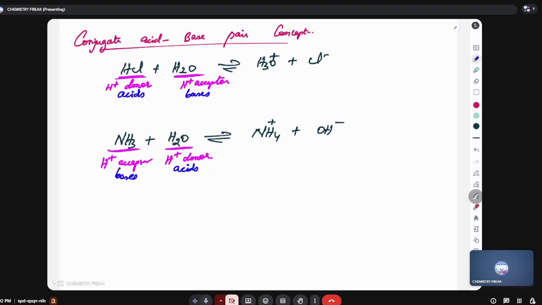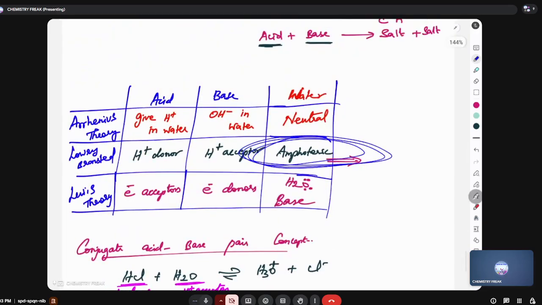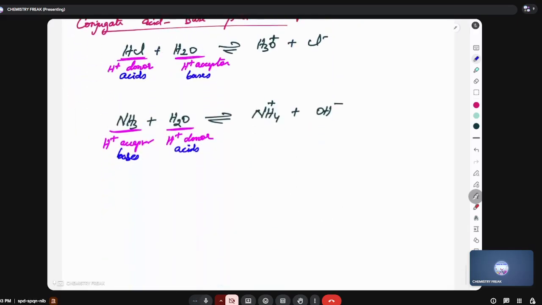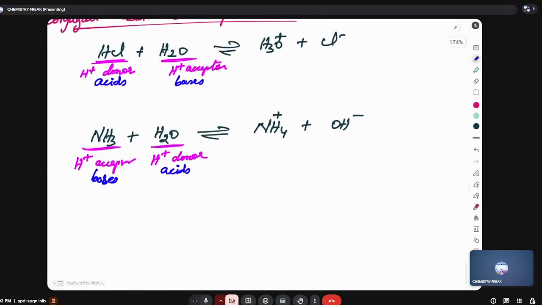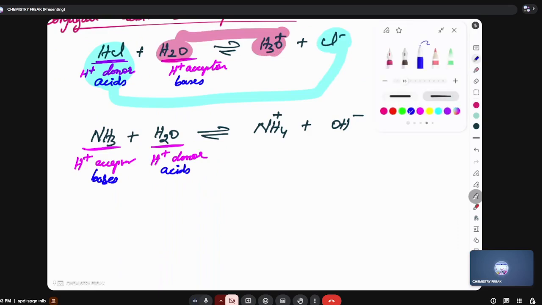So, what is the role of water in the first reaction? The role of water in the first reaction is proton acceptor, base. Whereas in the second reaction, it is proton donor, acid. That is why water is amphoteric. And next thing, look at this and this. They are called a conjugate acid base pair.